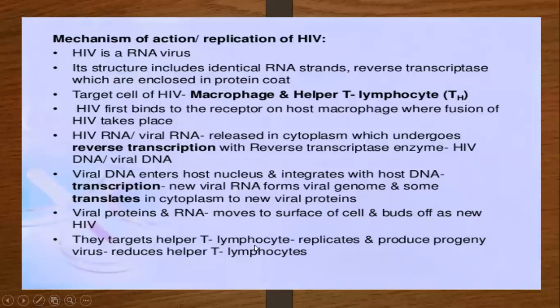They use the T lymphocyte for replication, and once it is replicated, the T lymphocyte may be killed. So there is a reduction in T helper cells and an increase in HIV progeny in the blood, and the person becomes immunodeficient.